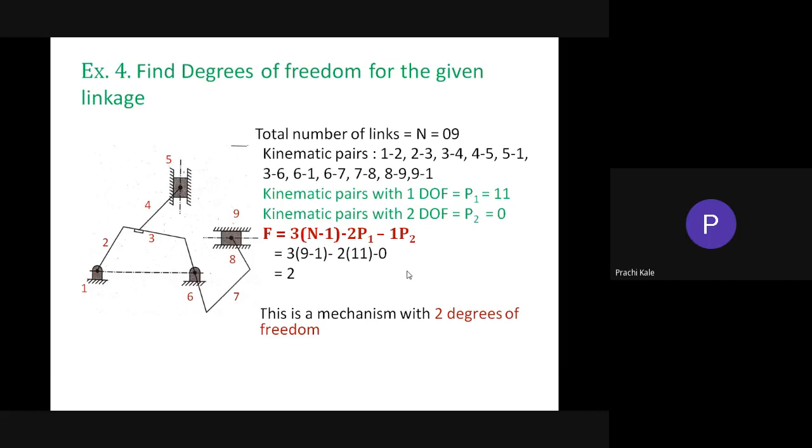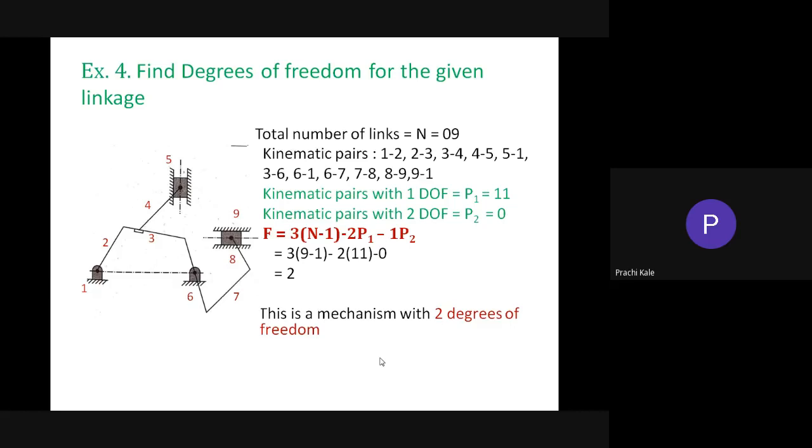Okay, ma'am. Clear, Nikhil? Yes. So what I'm saying is you should be able to count the pairs correctly. If you don't count the pairs correctly, the answer for P1 will go wrong, keep in mind, and then your degree of freedom will go wrong. So you should be able to count the pairs. Listing the kinematic pairs is very important. So we will solve some more examples as a test, and you solve that. It will be practice to count the number of pairs.